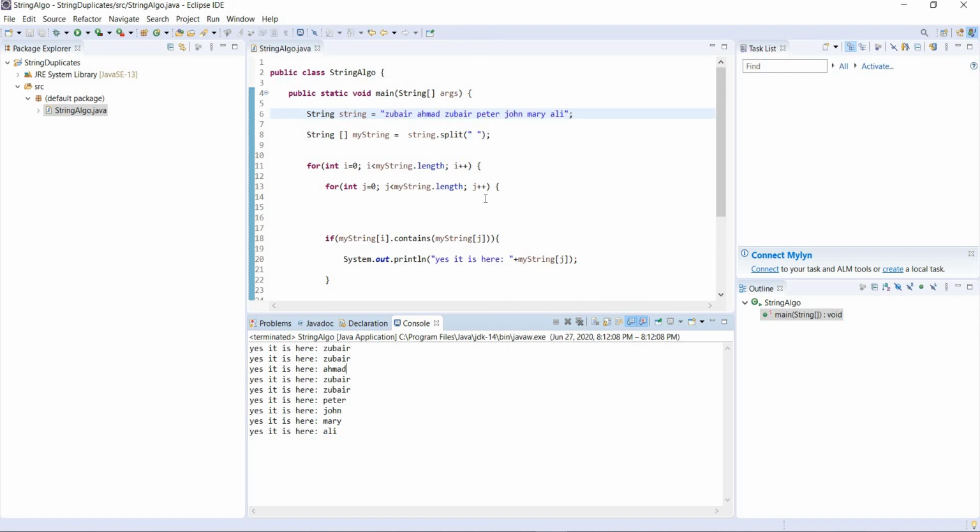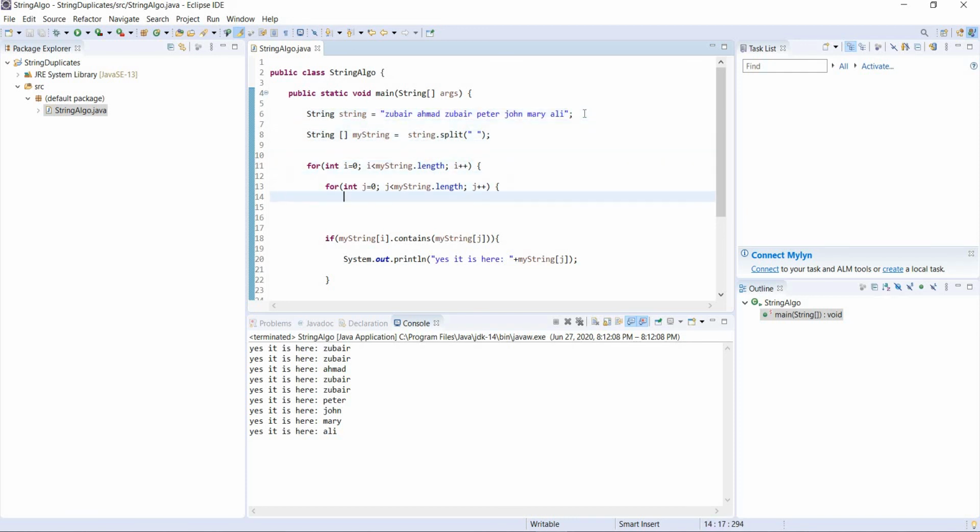But it is not solving our problem. So what is our problem? Our problem is to check for the duplicates as well. But this is not even checking for the duplicates. It is writing a completely wrong output, right? So why is this happening? Because as long as the loop is running and this condition is met, it's going to print it. In the real example, we don't even need to print it. Okay, let's leave it for now.